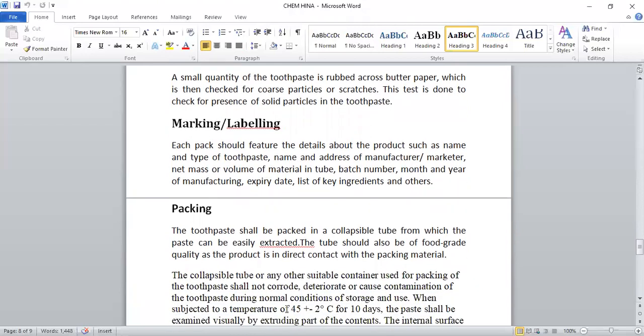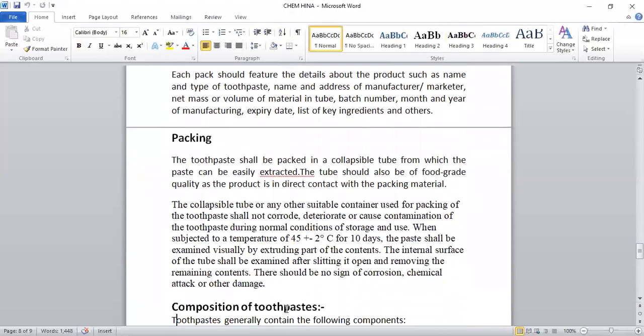Marking and labeling. We know that there is marking and labeling on the toothpaste. Each pack should feature details about the product, such as the name and type of the toothpaste, like Colgate, Pepsodent, and they should have marking and labeling of their own company, name and address of manufacturer, marketer, net mass or volume of material in the tube, batch number, month and year of manufacturing, expiry date and, most important, the list of key ingredients. You know that the ingredients are written on the pack.